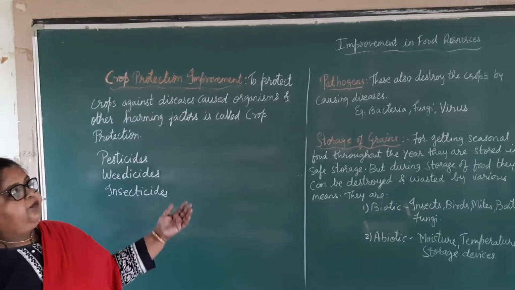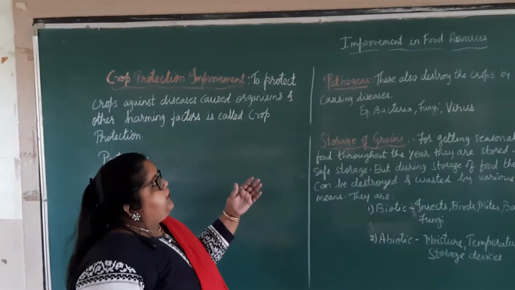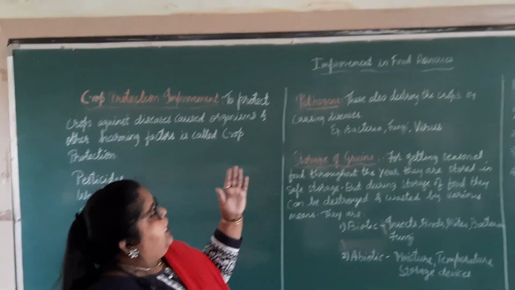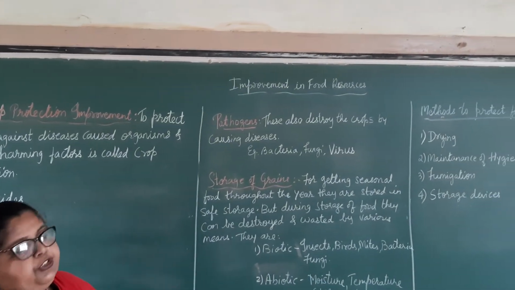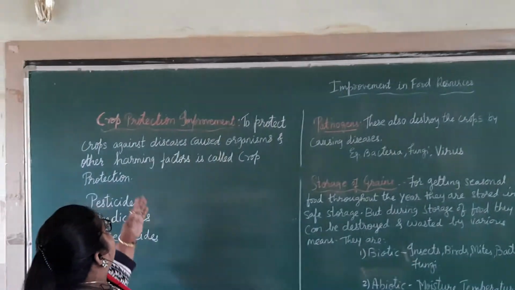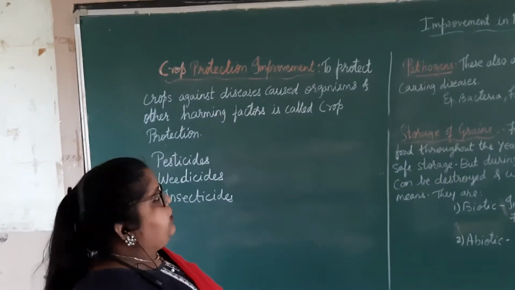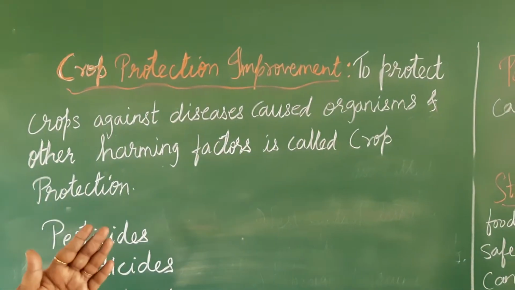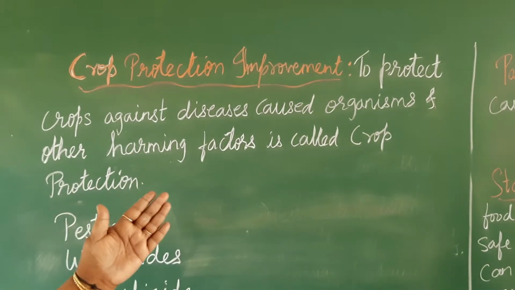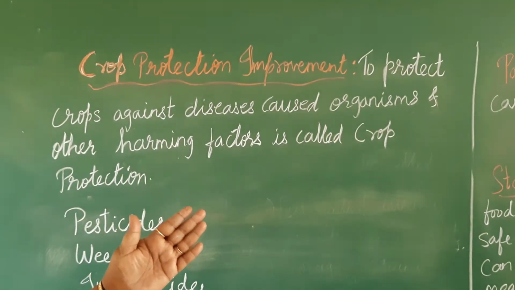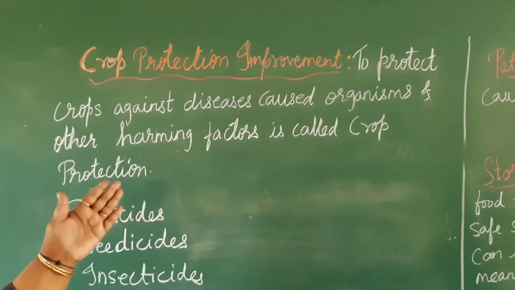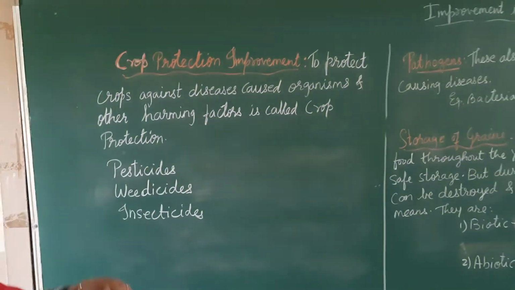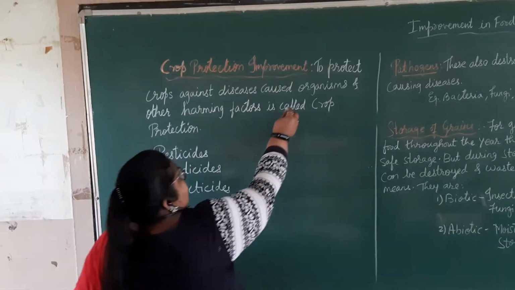Good afternoon, children. Today we'll start the last part of the improvement in food resources, and that is crop protection improvement. What is crop protection improvement? To protect crops against diseases caused by organisms and other harming factors is called crop protection.